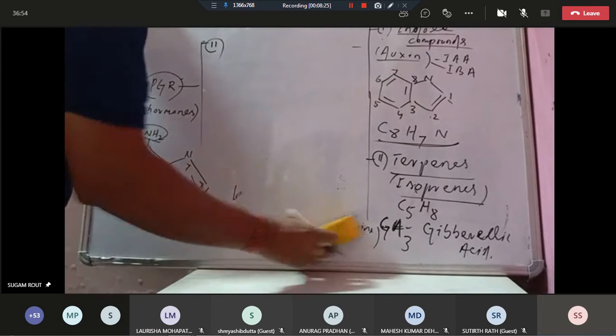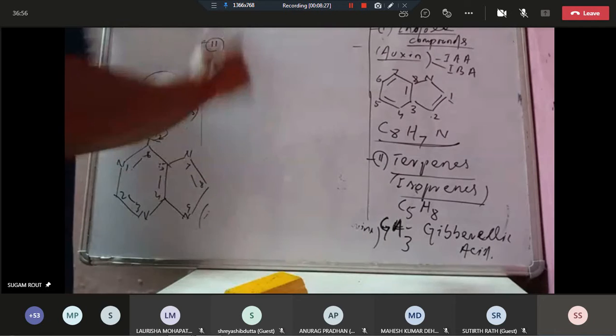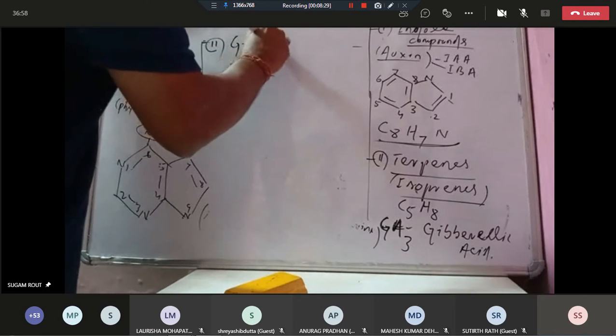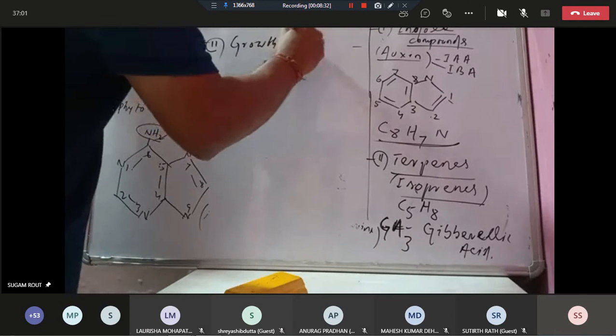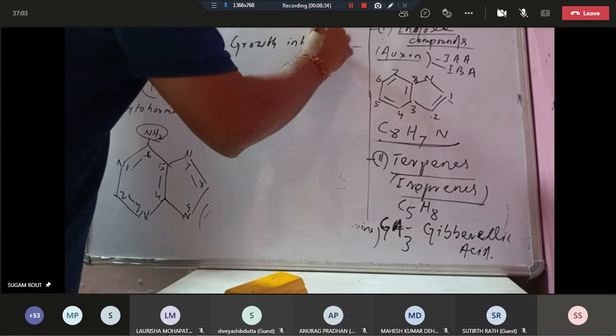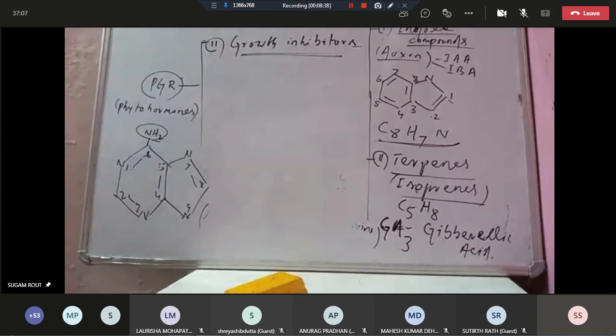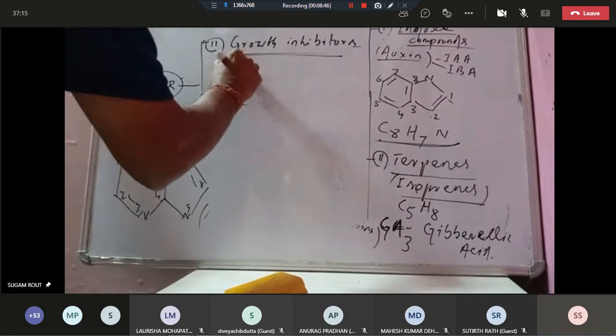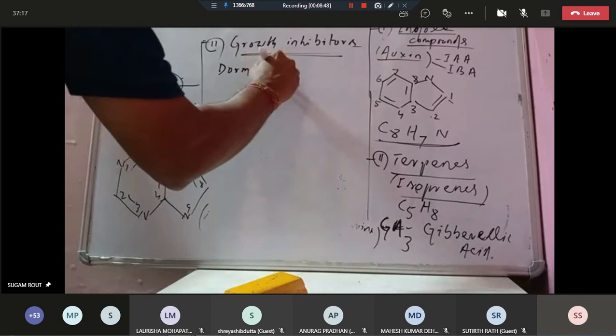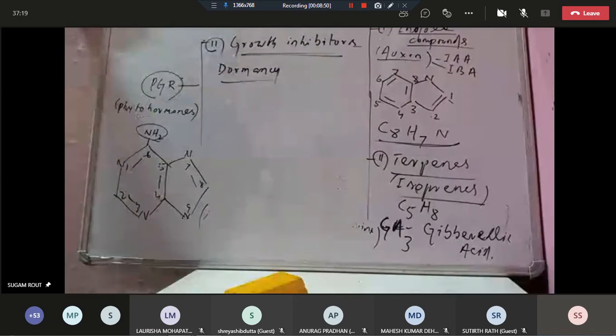So growth inhibitors, you see, growth inhibitors means the inhibiting activities here. So what are the inhibiting activities? One is dormancy. Dormancy checks and inhibits seed germination.